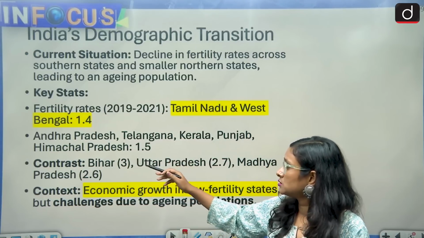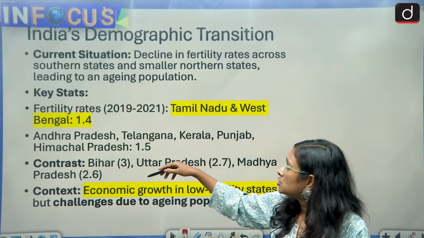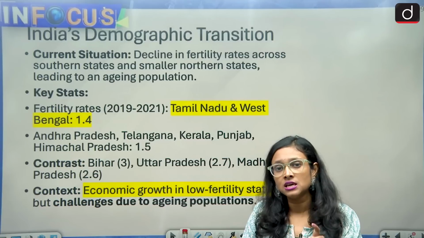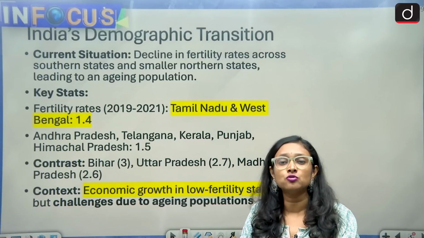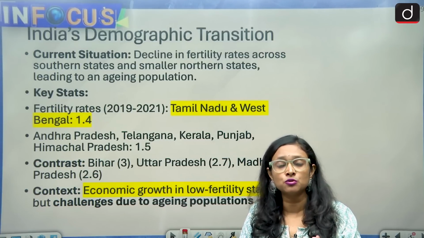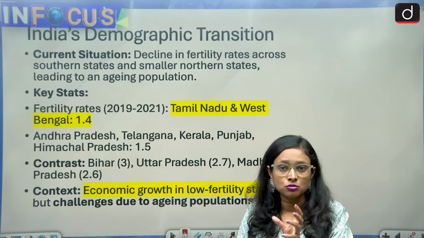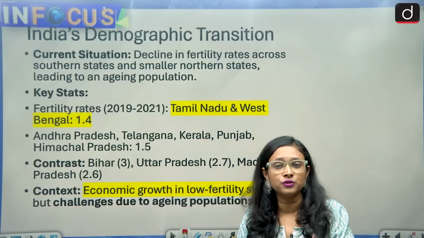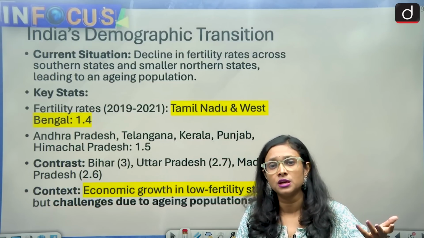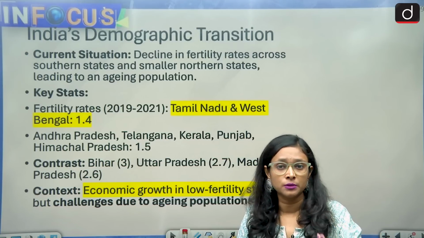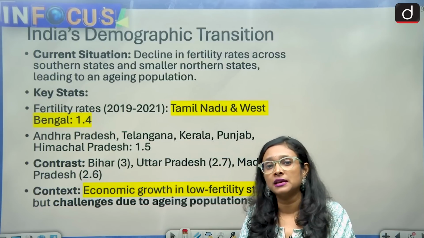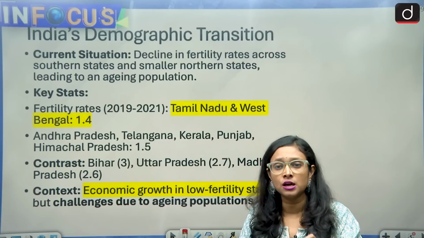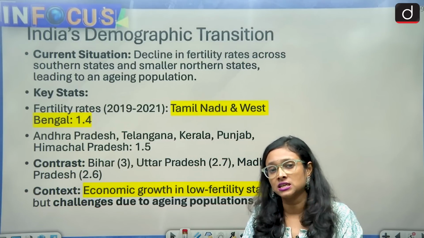So what are the transitions? If we look at the statistics, first of all, we should know what fertility rate is. Fertility rate is the number of children a woman reproduces during her reproductive age. Suppose a woman's reproductive age is 18 to 45 or 18 to 50, depending on when different women reach menopause. If one woman has reproduced 4 children, another 3 children, it varies, and on the basis of that there is aggregate data state wise.